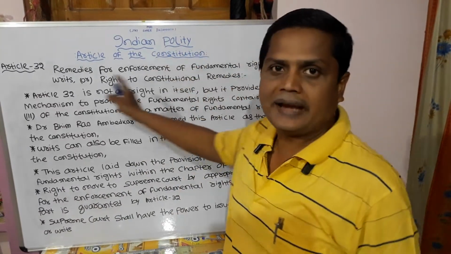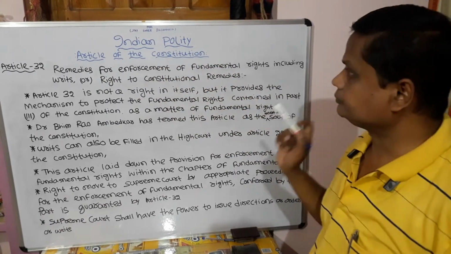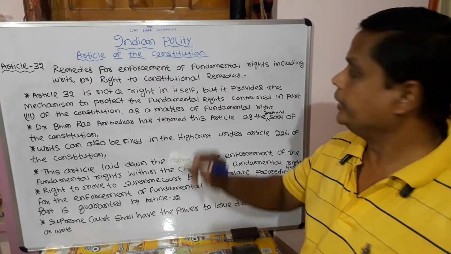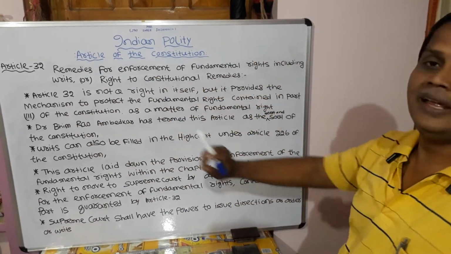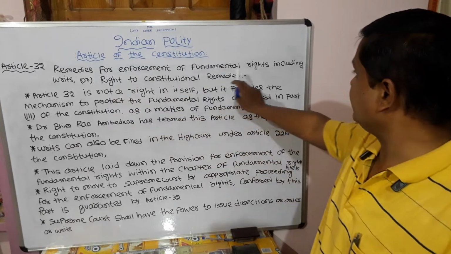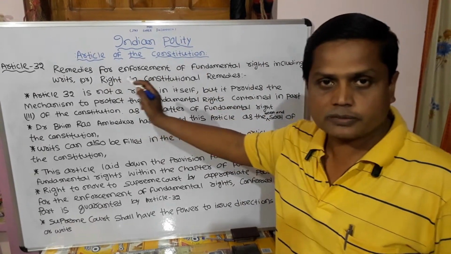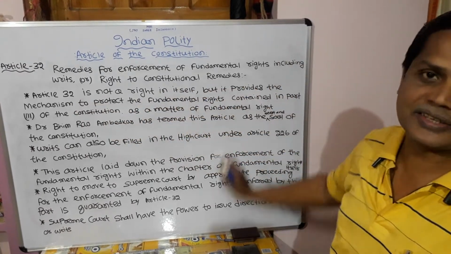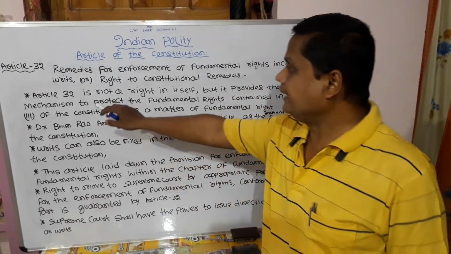Now I am going to discuss Indian polity, articles of the Constitution. Article 32: remedies for enforcement of fundamental rights, including writs. This is the right to constitutional remedies.